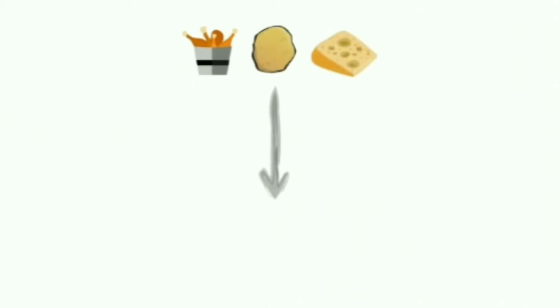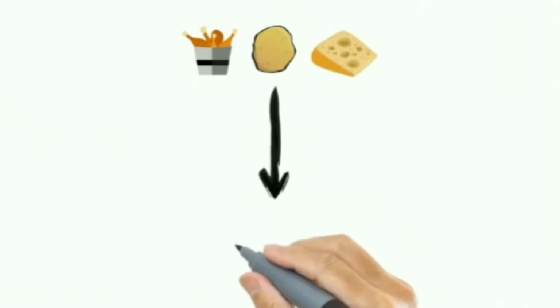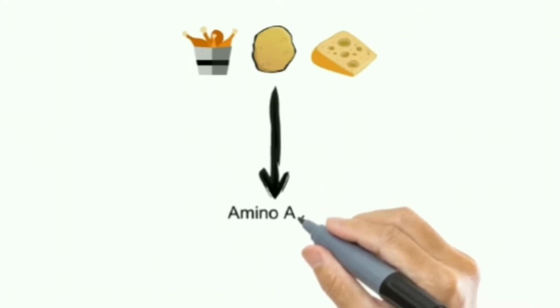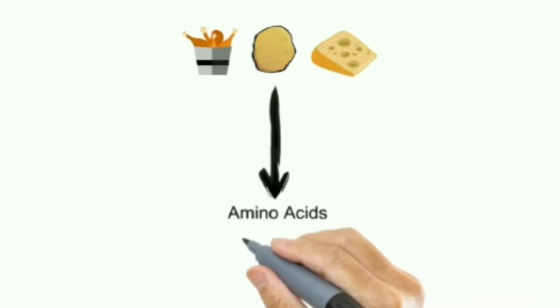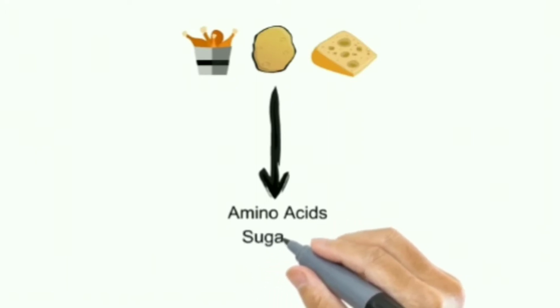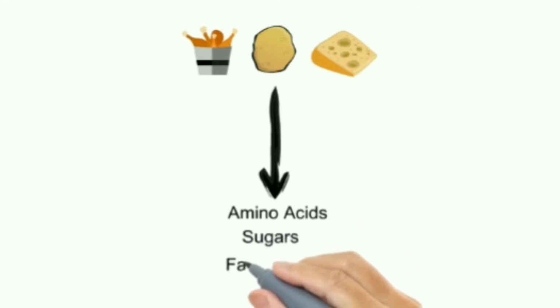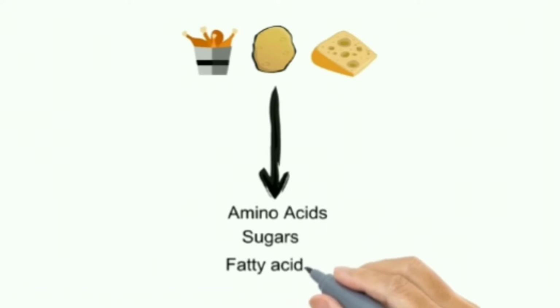Metabolism. Whatever we eat, whether it contains proteins, carbohydrates or lipids, all these are digested and converted into their simpler form in our body. Proteins are converted into amino acids. Complex carbohydrates like starch are converted into simpler sugars, and lipids are converted into fatty acids.